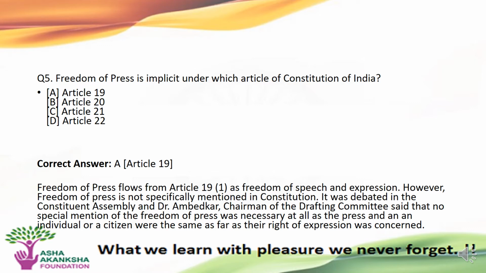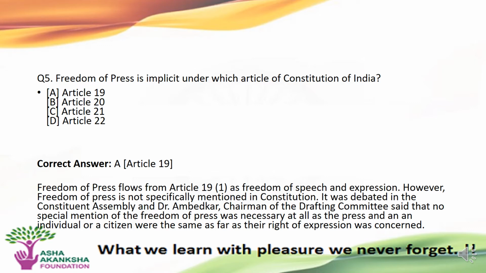The next question is: the freedom of press is implicit under which article of the Constitution of India? Options are A. Article 19, B. Article 20, C. Article 21, or D. Article 22. The correct answer to this question is option A, that is Article 19.